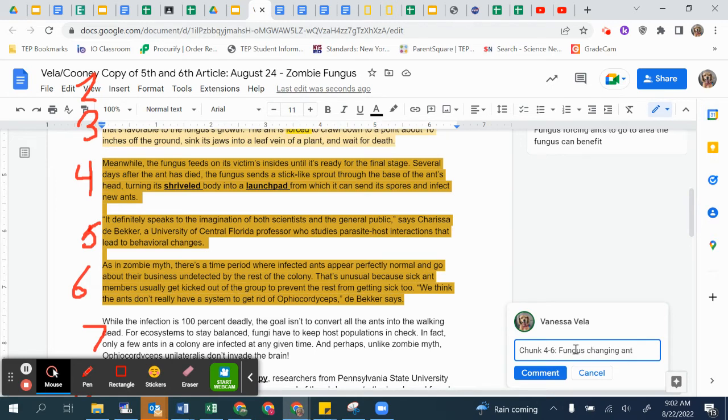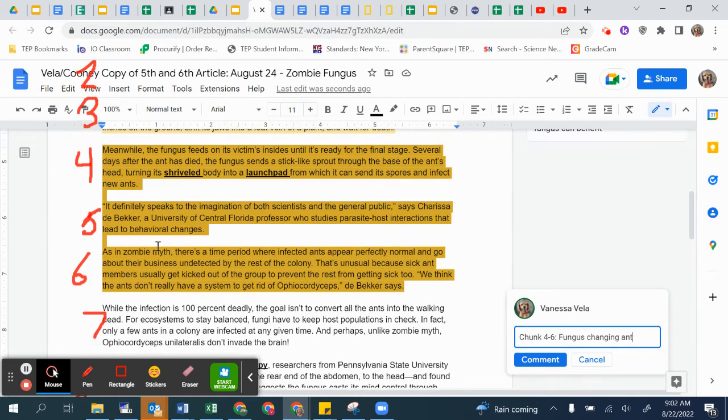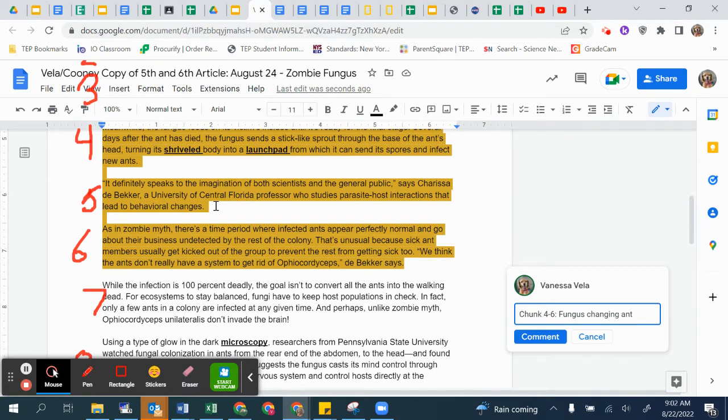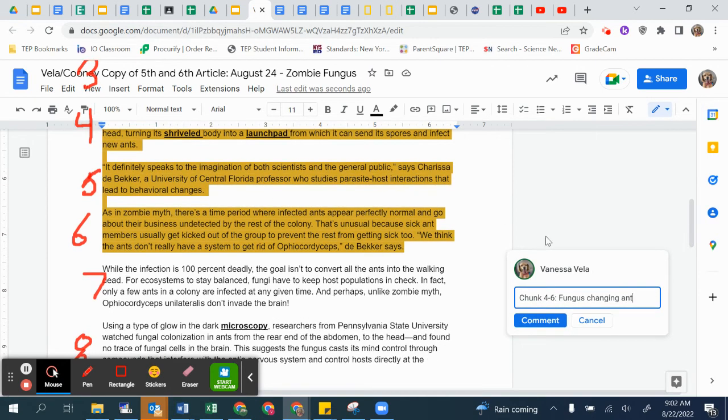I'm going to write that down just so I don't forget. It definitely speaks to the imagination of both scientists and the general public, says Carissa DeBeeker, a University of Central Florida professor who studies parasite host interactions that lead to behavioral changes. Okay, so the author is backing it up with evidence that they received elsewhere of behavioral changes based on the fungus. So here they're talking about how the fungus is a parasite.